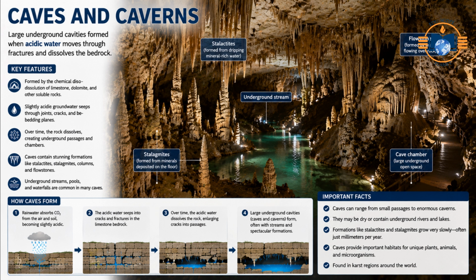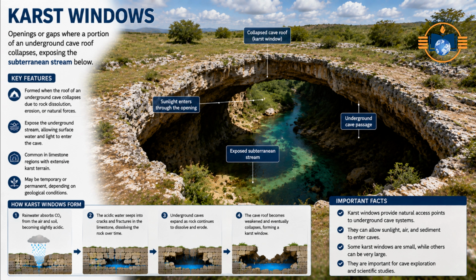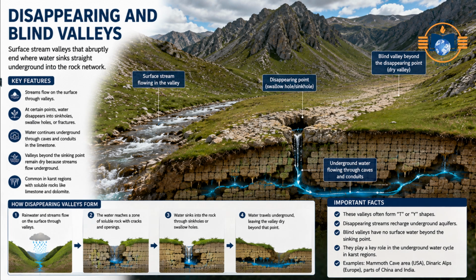Subsurface erosional features. Caves and caverns. Large underground cavities formed when acidic water moves through fractures and dissolves the bedrock. Karst windows. Openings or gaps where a portion of an underground cave roof collapses, exposing the subterranean stream below. Disappearing and blind valleys. Surface stream valleys that abruptly end where water sinks straight underground into the rock network.